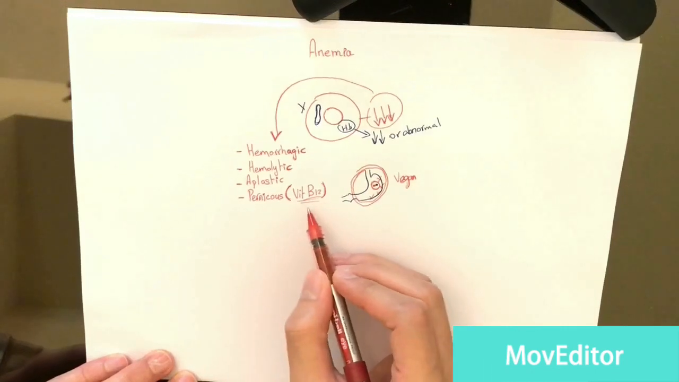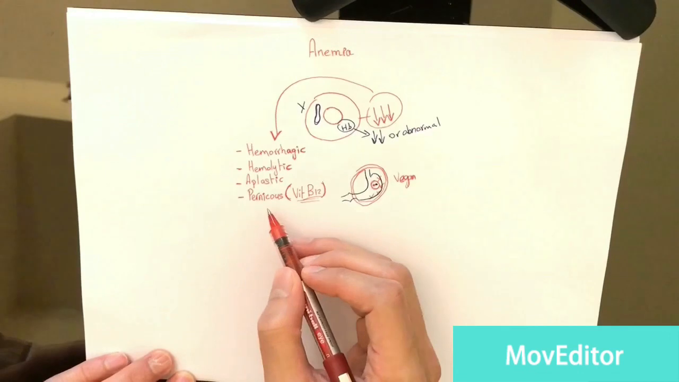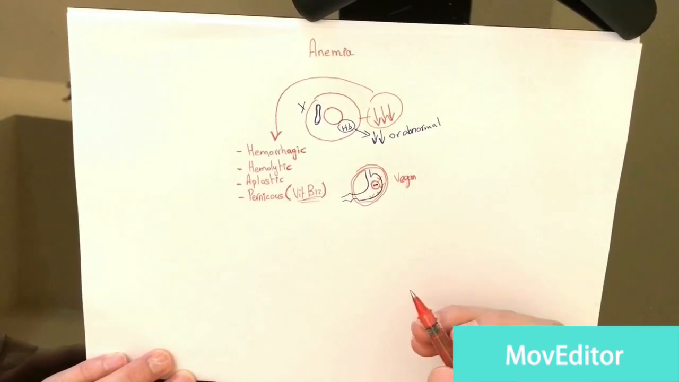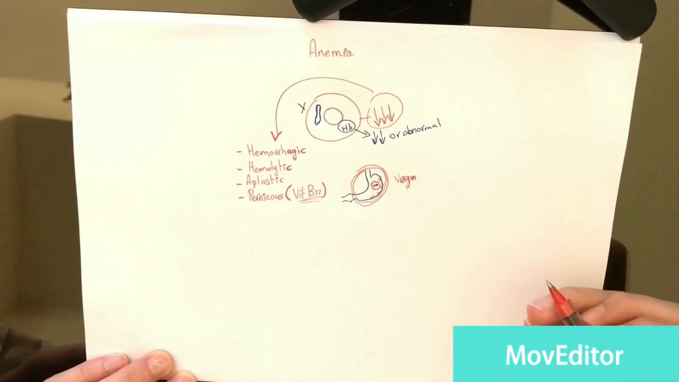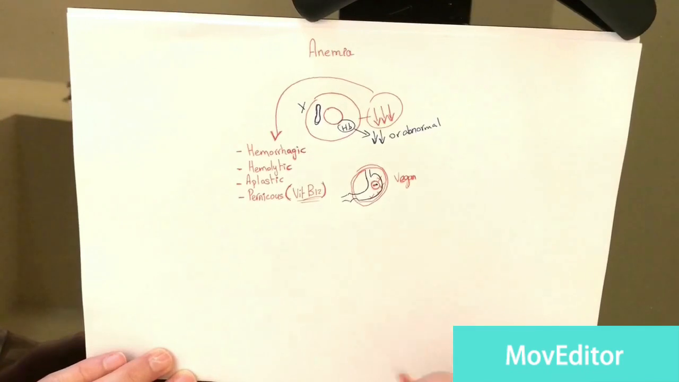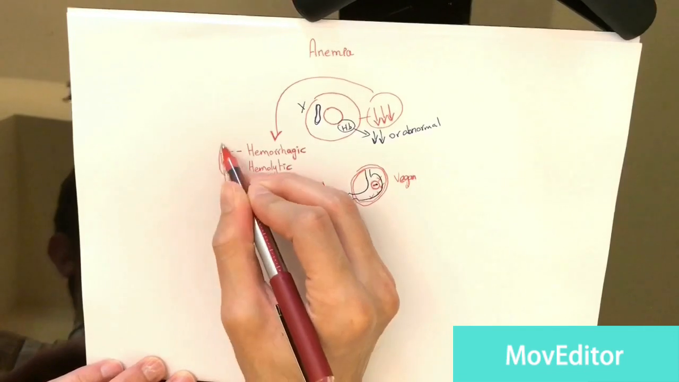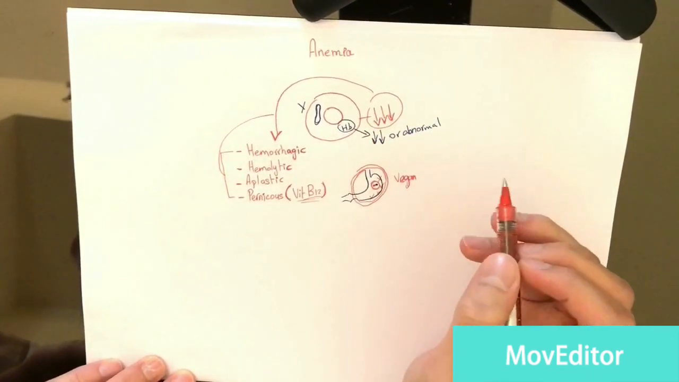Vitamin B12 deficiency will lead to an anemia called pernicious anemia. Pernicious anemia is also known as megaloblastic anemia or macrocytic anemia. Macrocytic anemia means there are large red blood cells, larger than normal. Okay? So all of those lead to a lesser amount of red blood cells in our body.